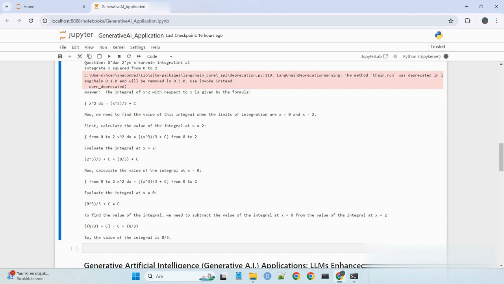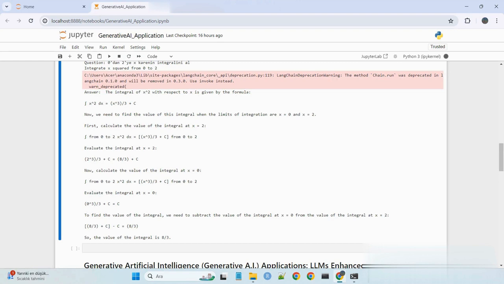Integral from 0 to 2 of x squared dx equals x cubed over 3 plus c. From 0 to 2. Evaluate the integral at x equals 0. 0 to the power of 3 over 3 plus c equals c.